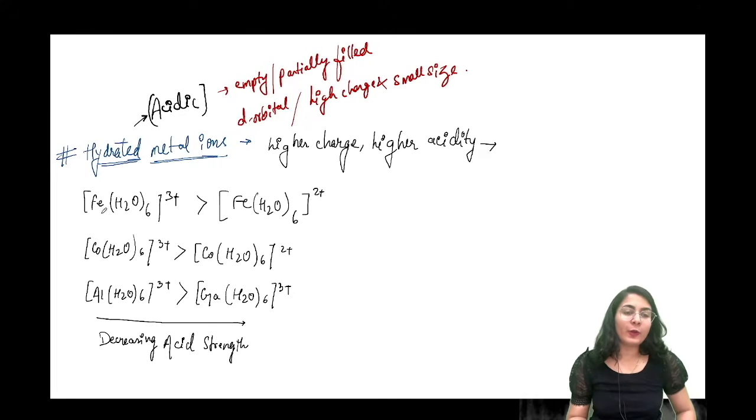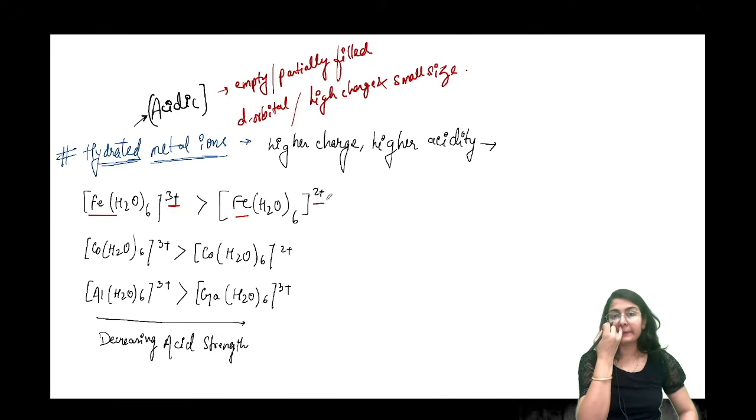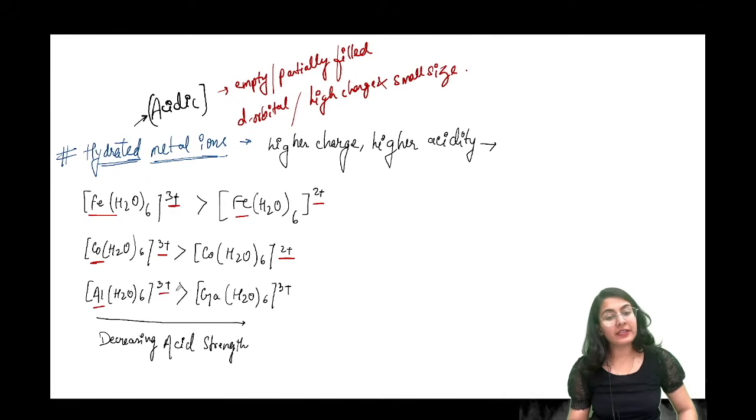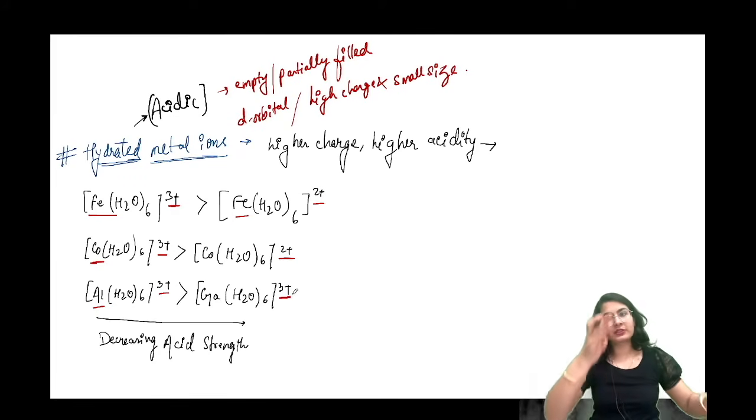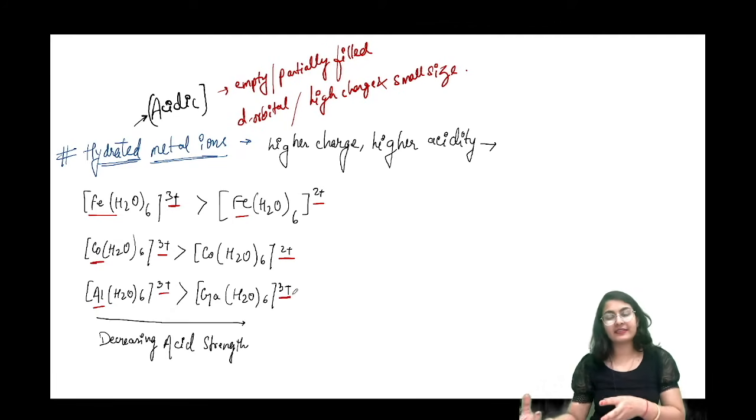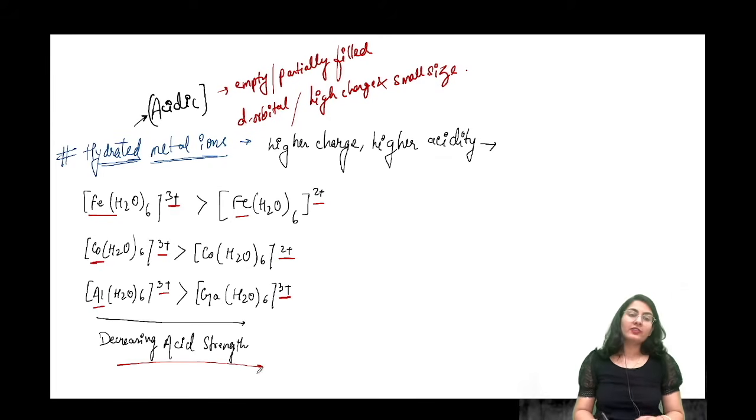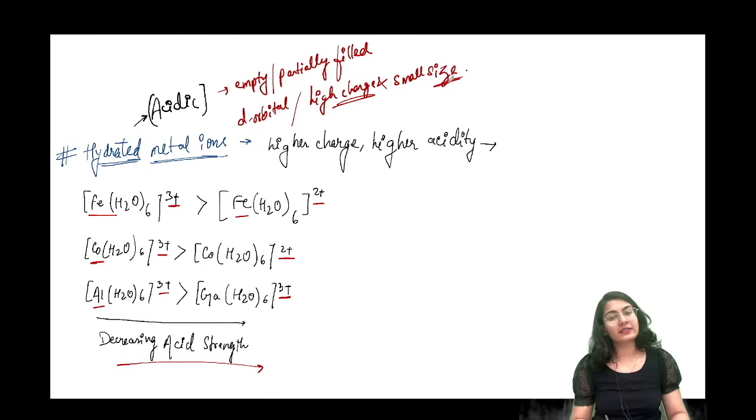So look, who is a stronger acid, Fe3 plus or Fe2 plus? Definitely Fe3 plus is a stronger acid because it naturally has a greater pull for the incoming bases. The same goes over here. Cobalt 3 plus is more acidic than cobalt 2 plus. Aluminium 3 plus is more acidic than gallium 3 plus because as we go down in the group, the size increases and acidity decreases. Okay, so acidic strength decreases in this way. So based on the charge and the size, you can also answer for the d block elements.